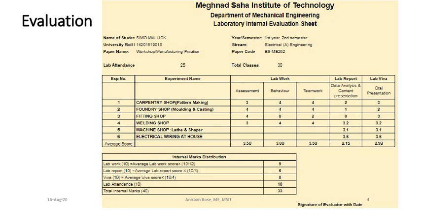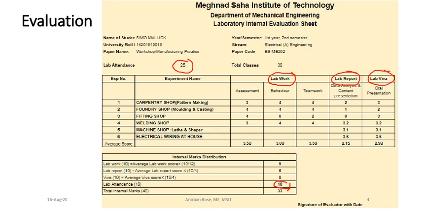Then regarding the marks, here you can see one of the rubrics according to which marks were given to one of the students last year. Here you can see attendance is very, very important, and one portion is based on attendance. And here you can see the different experiments that have been done, and the marks have been given in three major categories: lab work, lab report, and lab viva.